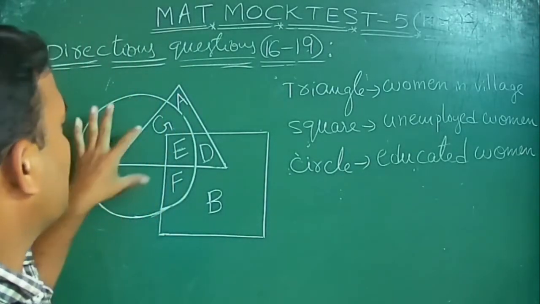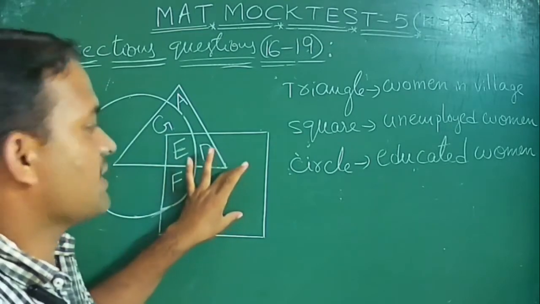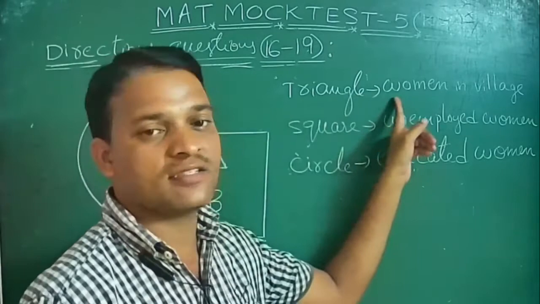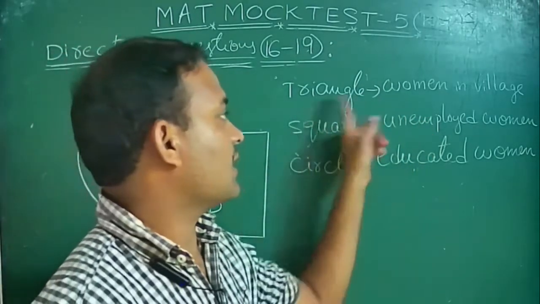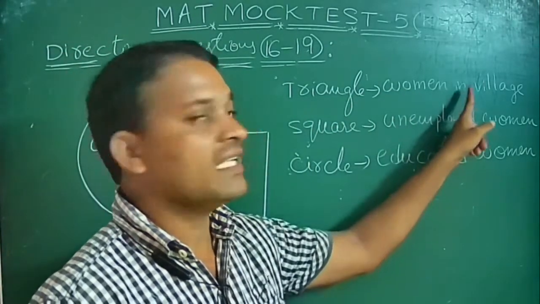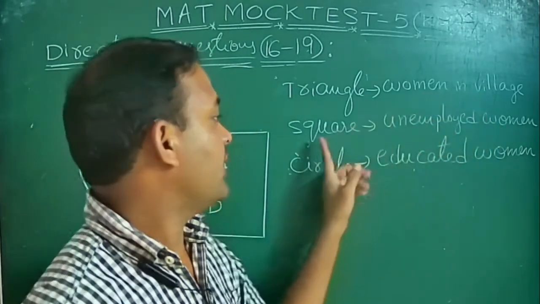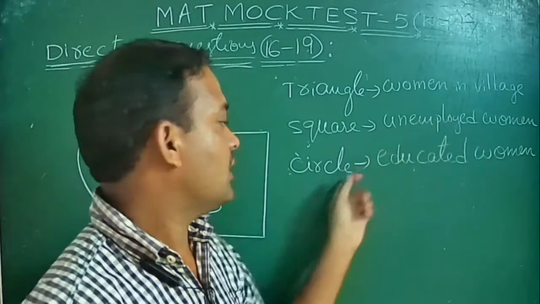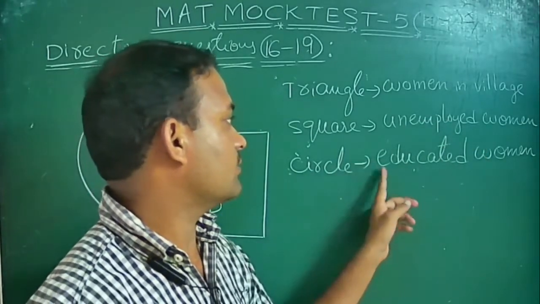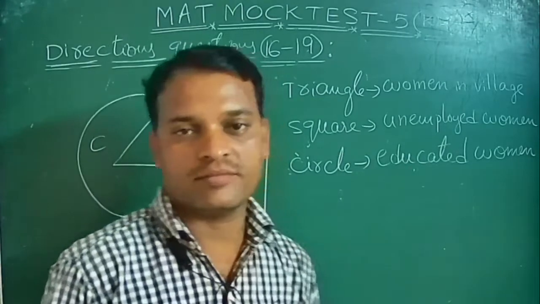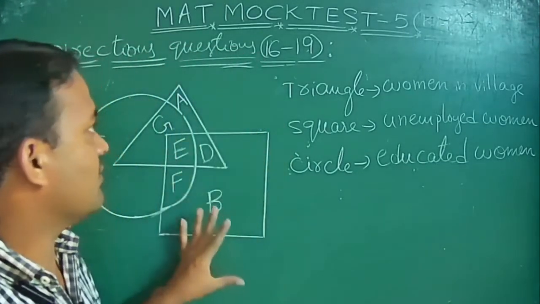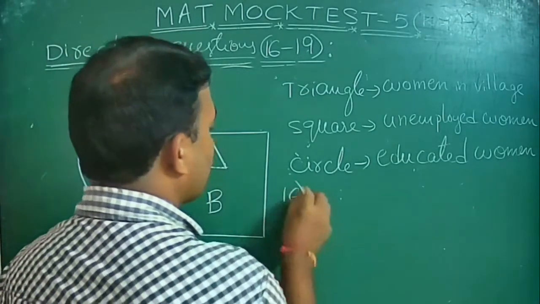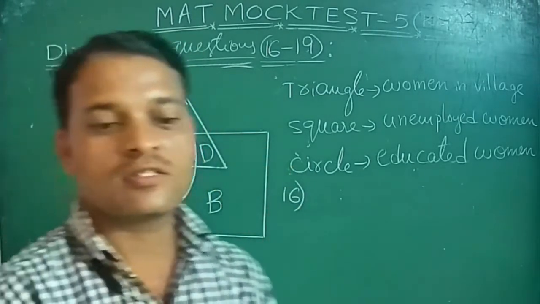Here a circle, triangle and square are given, and some letters are also given, along with a representation. The triangle represents women in the village, the square represents unemployed women, and the circle indicates educated women. Based on the given information, I want to explain the 16th question.